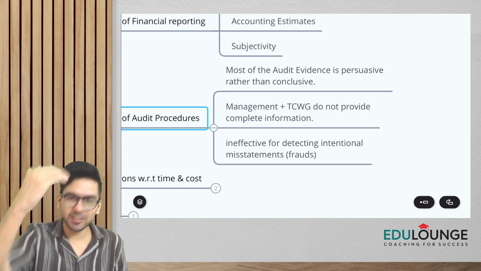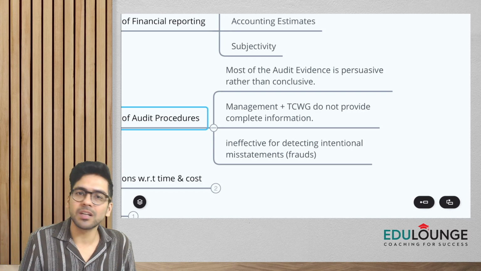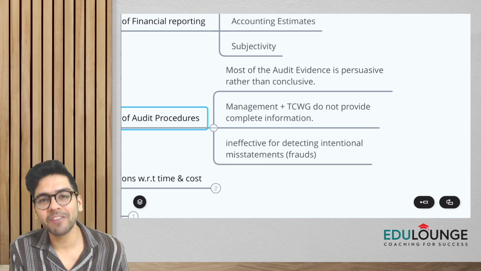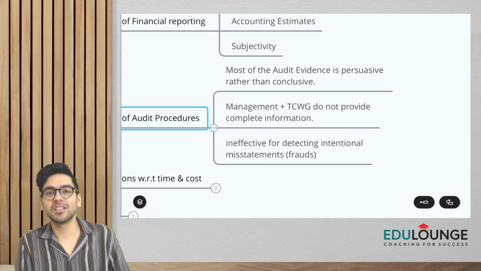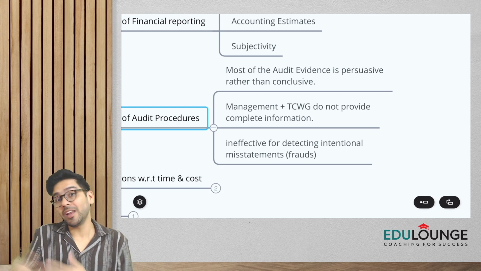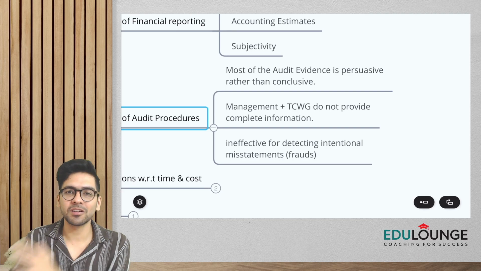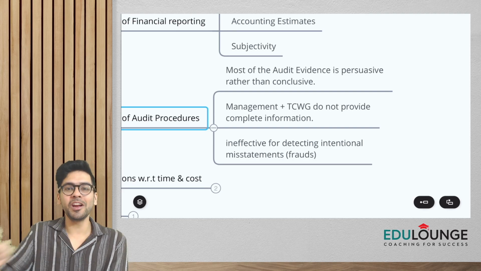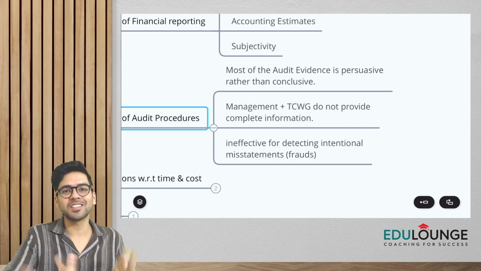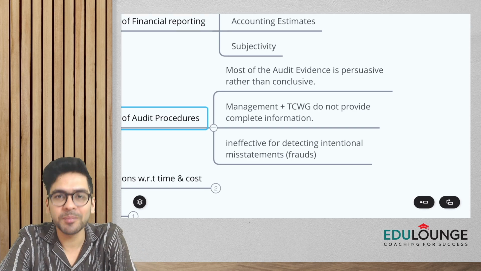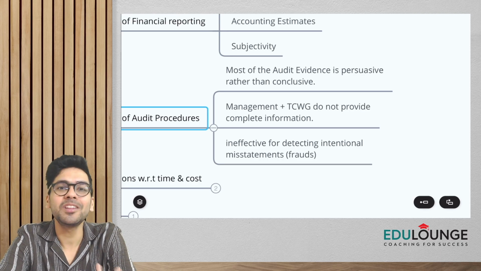So what has happened? Despite my audit procedures, I am only getting persuasive evidence. Most of the evidence that I obtain is persuasive rather than conclusive. Okay. In the next year, when I went for the audit again, probably the management told me, yeah, sir, the subsidiary company did not like the quality of the goods that we had sent, and hence it's a sales return now. So I knew it from the beginning, but then I can't qualify my opinion right here because they have given all the necessary evidences.